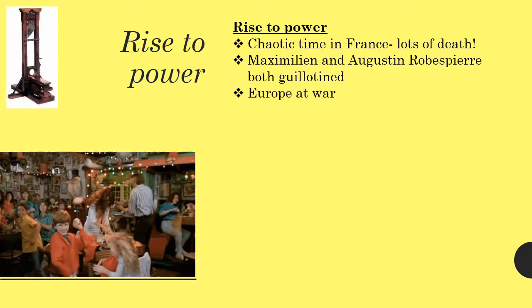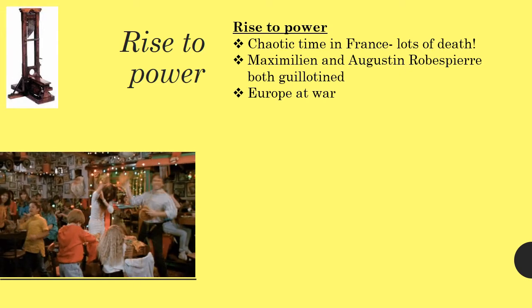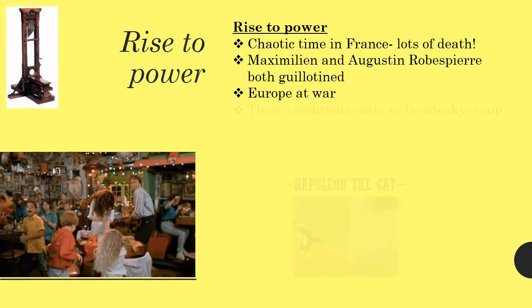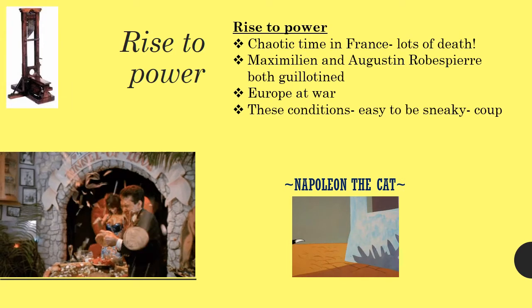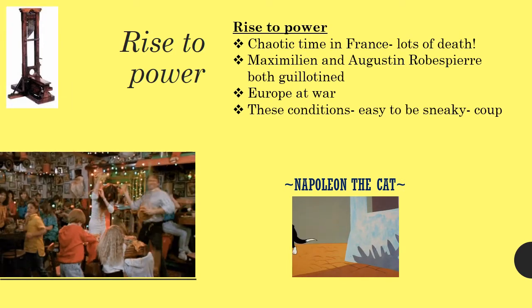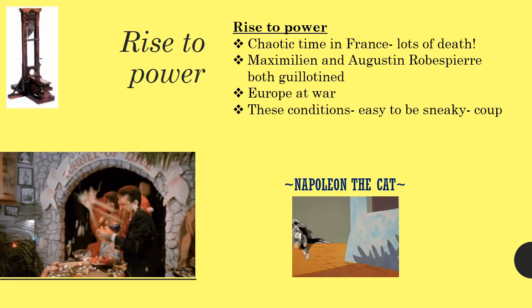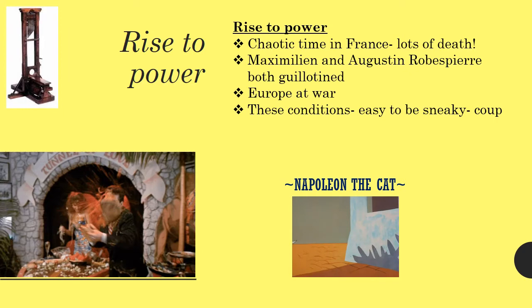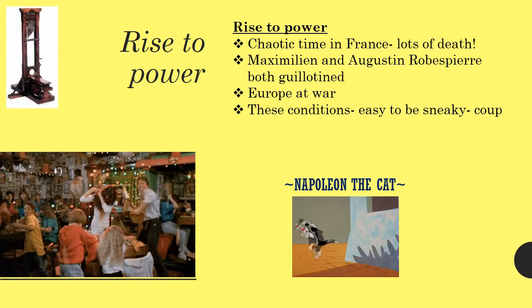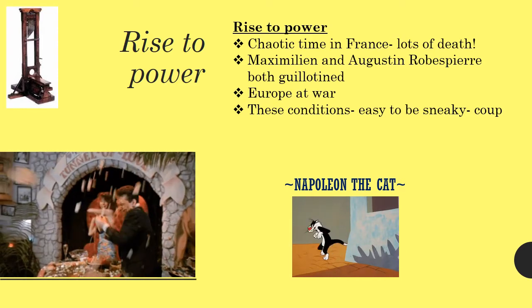At this time, almost the whole of Europe was at war. Now, whenever anyone is distracted by fighting and being all angry, it's always been a perfect time in history for somebody to sneak in and take control. And we tend to call that a coup, when you're really sneaky and take control. And that's exactly what young Napoleon did.